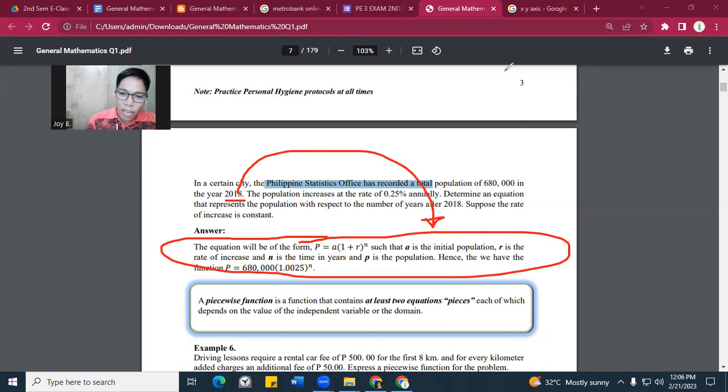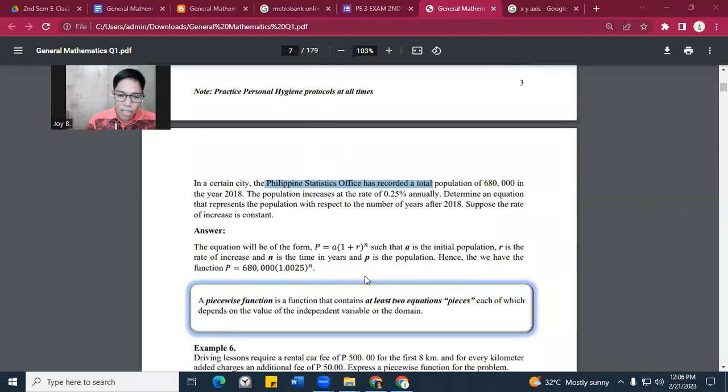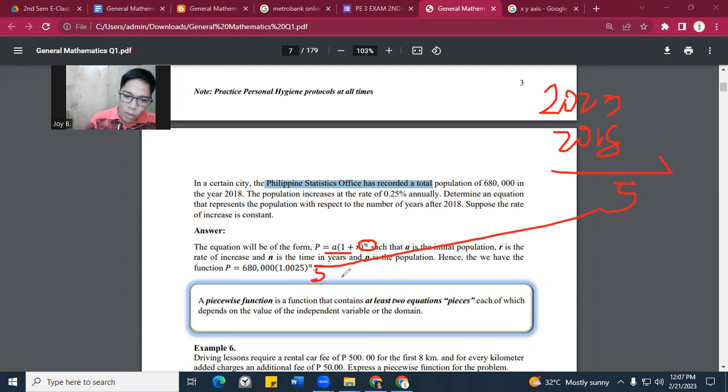All right. Now, if you wanted to check or to compute, so we can have here 680. So, let's have here one naman. Okay. Now, today is 2023, right? 2023 minus 2018. Ilang years na? We have 5 years, right? It's mistaken. So, 2018, 19, 21, 23. So, 5 years. Now, since you have this formula already, so you just need to change the N. The N is 5 years.